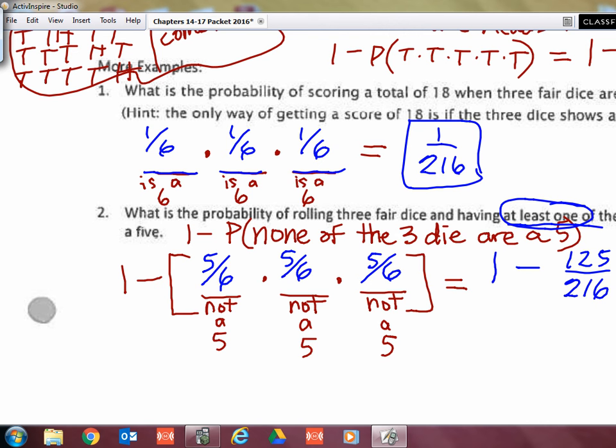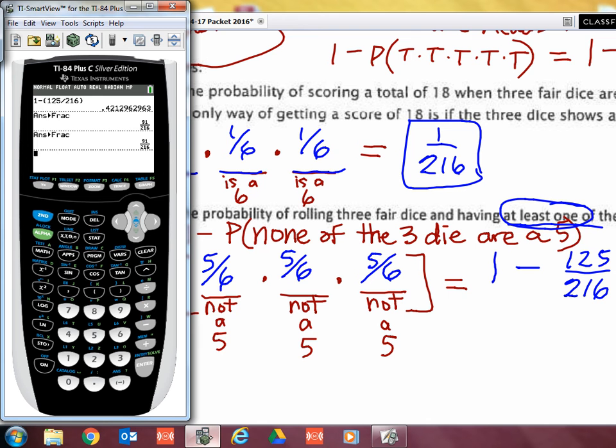Now, do you all know your math fraction function on your calculator, how handy that is? Let me show that to you in case you're not experienced with it. I always tell my bridge kids to put fractions in parentheses, because then you don't have to think about the order of operations. So I go 1 minus, and some people's calculators automatically do the fractions.